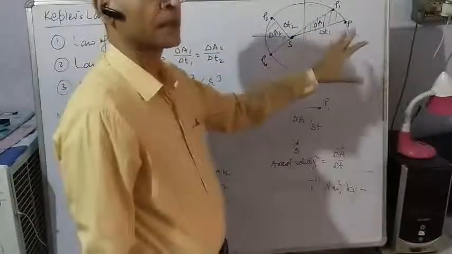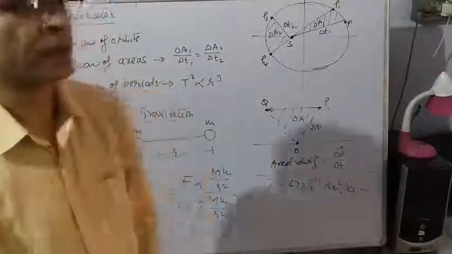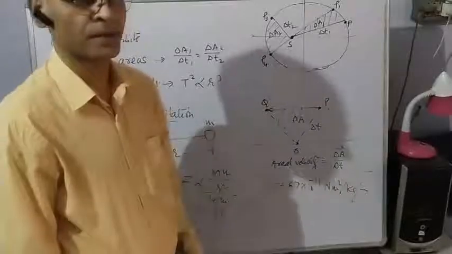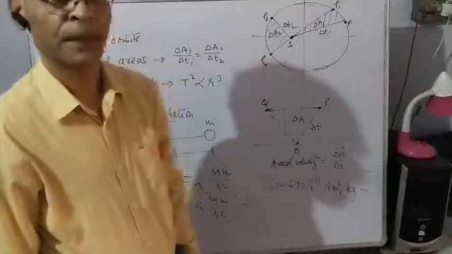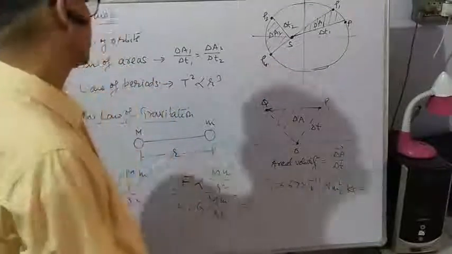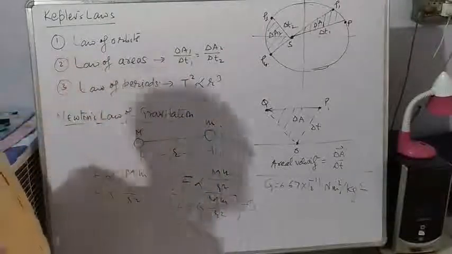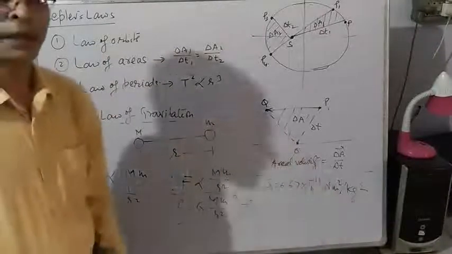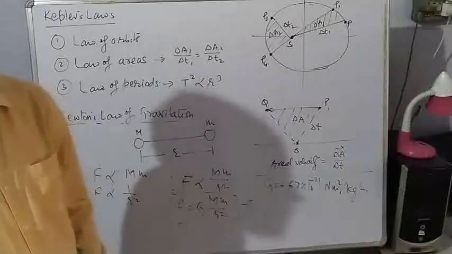Sometimes, for the sake of simplicity, we take these orbits as circular orbits, but the fact is orbits are always elliptical. The second law is the law of areas. Today I am explaining a new type of velocity called aerial velocity.